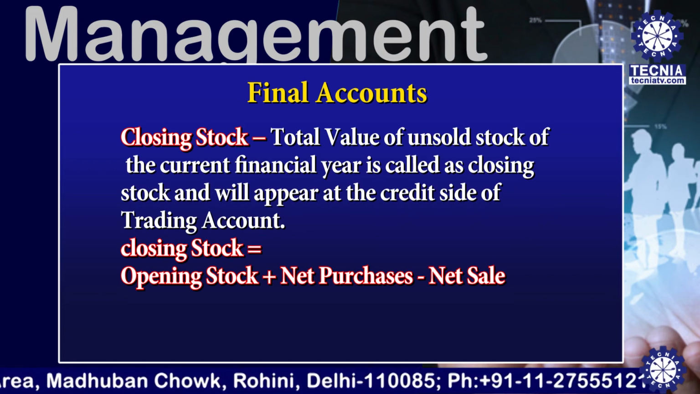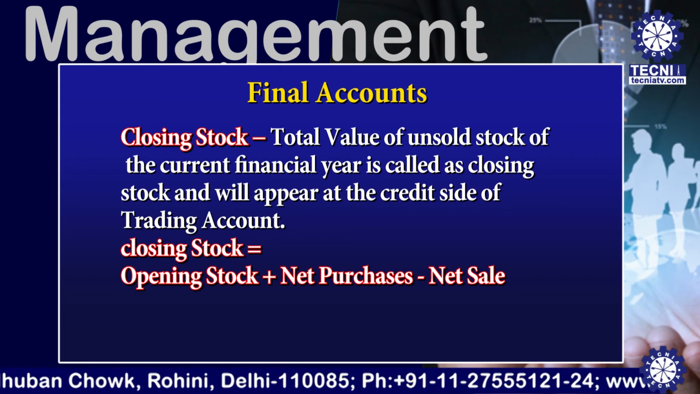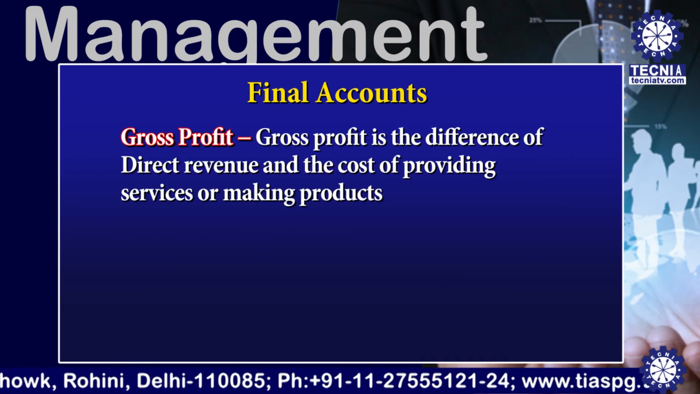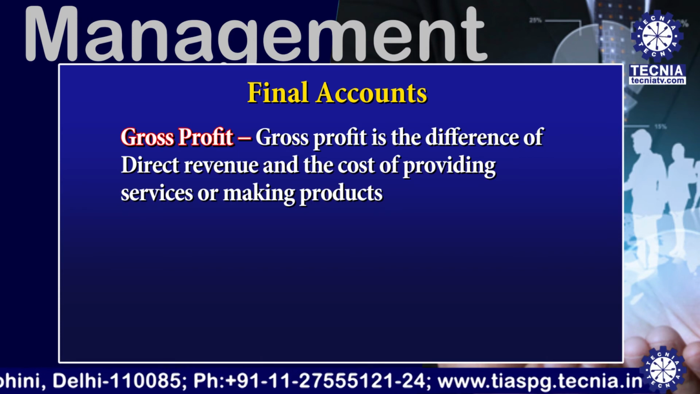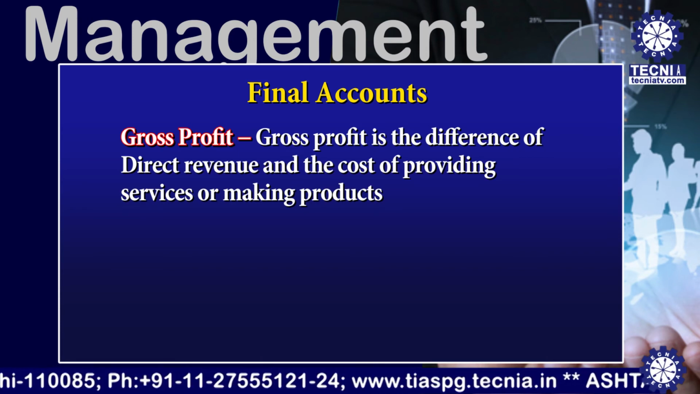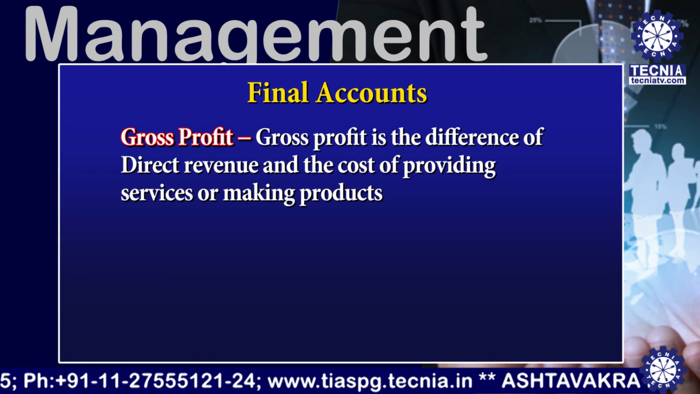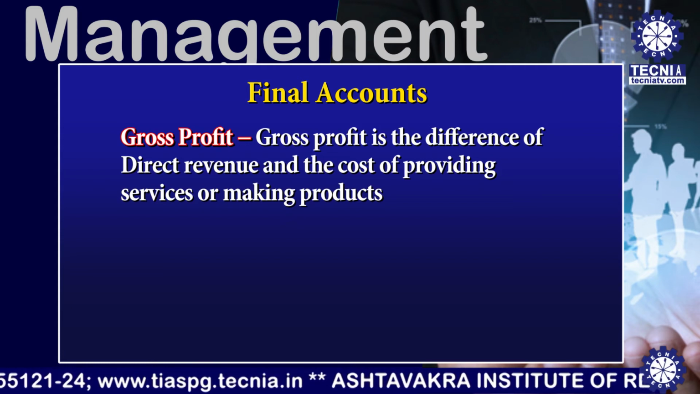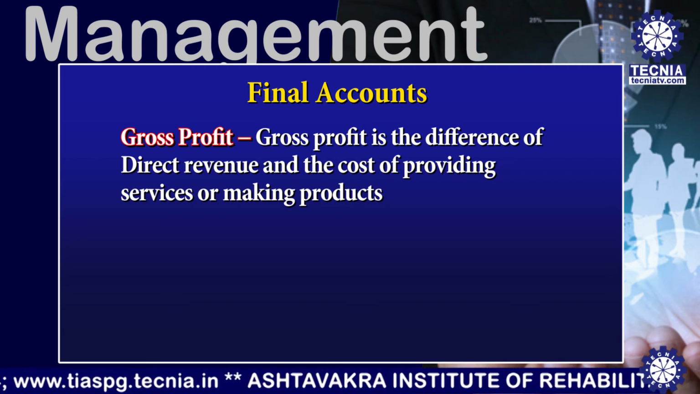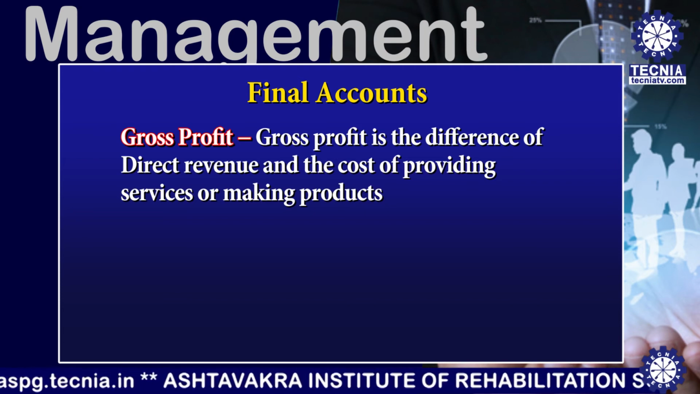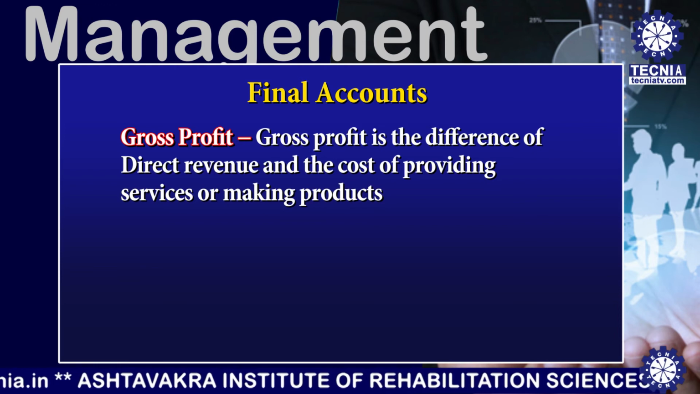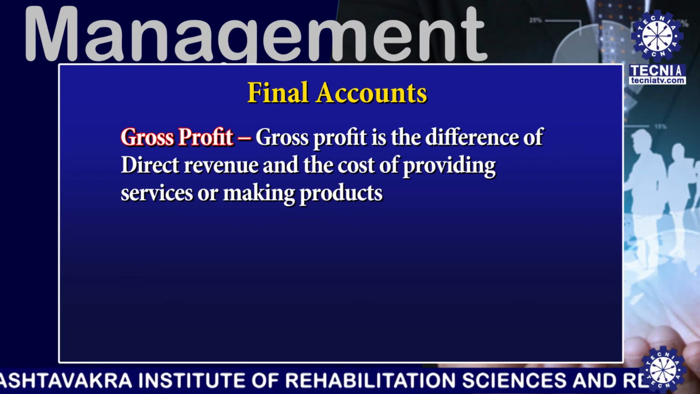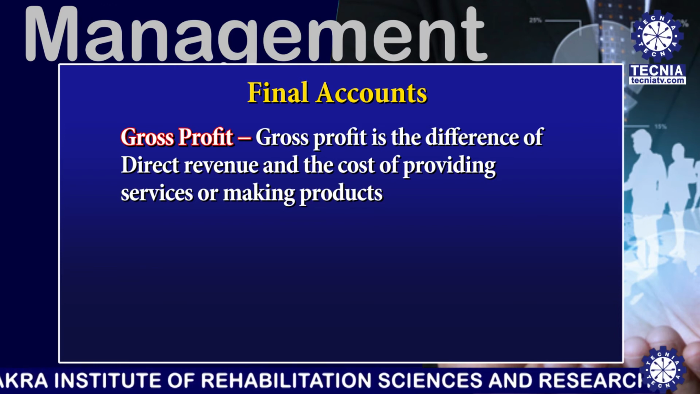So then we discuss what is the difference of these items. That is the gross profit that is calculated through the trading account. So gross profit is the difference of direct revenue and the cost of providing services or making the product. Then the operating profit, from where is the operating profit calculated? The operating profit is the difference of revenue and the cost generated by the ordinary operation.